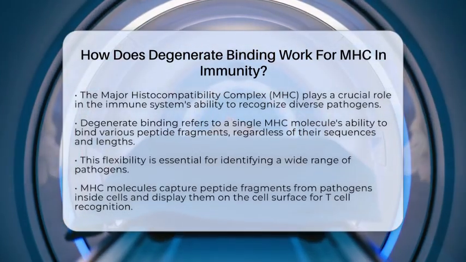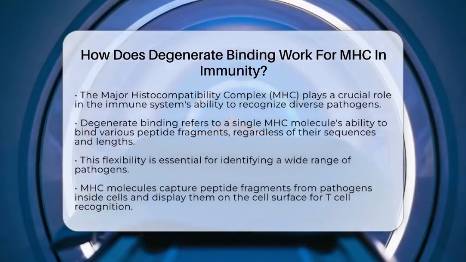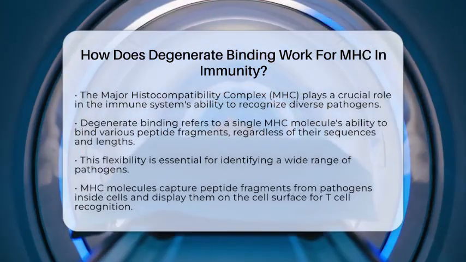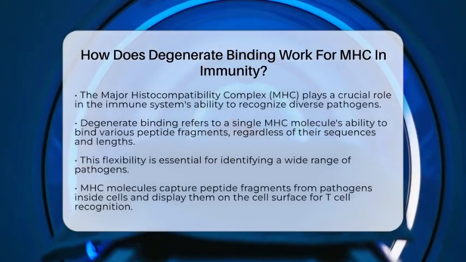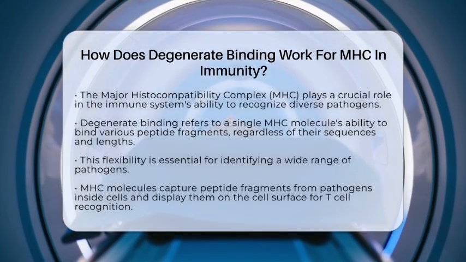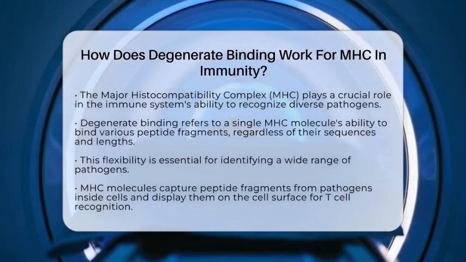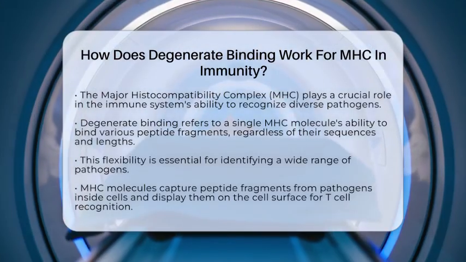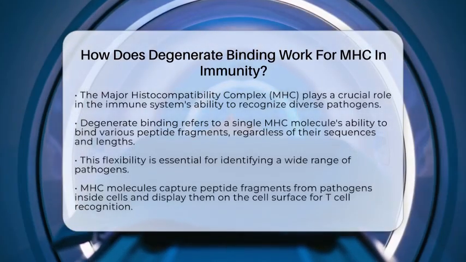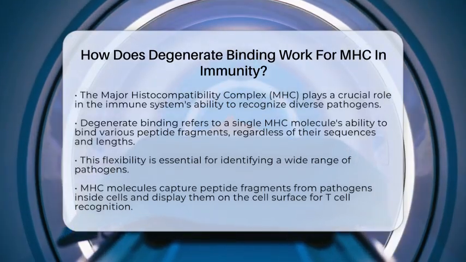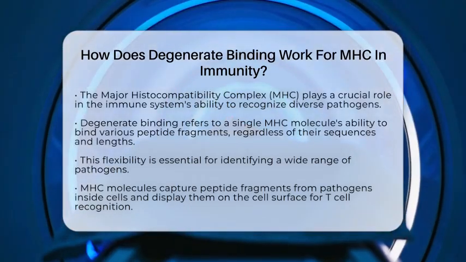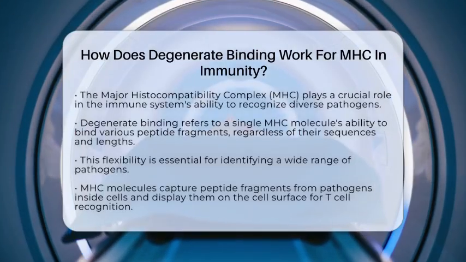Degenerate binding means that a single MHC molecule can bind to a variety of peptide fragments, even if those peptides have different sequences and lengths. This flexibility is vital for the immune system to identify a wide range of pathogens. MHC molecules capture peptide fragments from pathogens inside our cells and display them on the cell surface. This display allows T cells to recognize and respond to these potential threats.